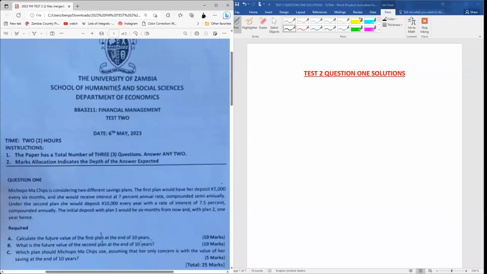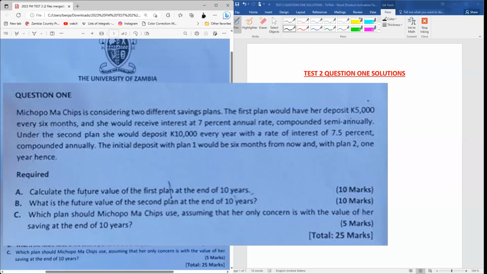Hi, to begin with, we're going to start with question 1. The question is just on the left-hand side of my screen. I hope you can see it. So question 1 says, Mechopo Machips, that's a very weird name. Anyway, Mechopo Machips is considering 2 different saving plans. The first plan would have a deposit of 5,000 kwacha every 6 months, and she would receive interest at 7% annual rate, compounded semi-annually. So it's compounded twice in a year.